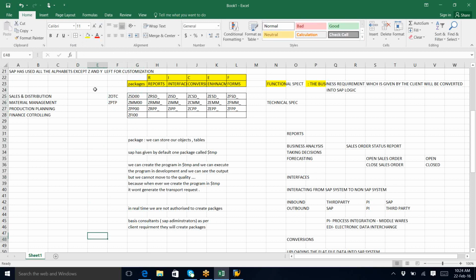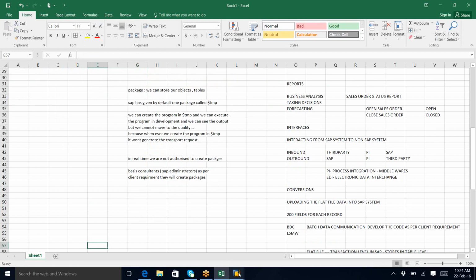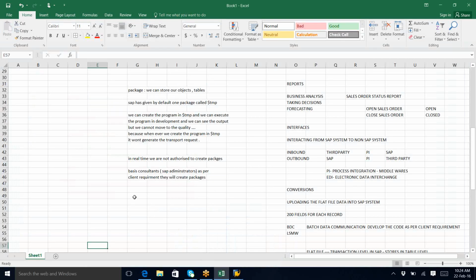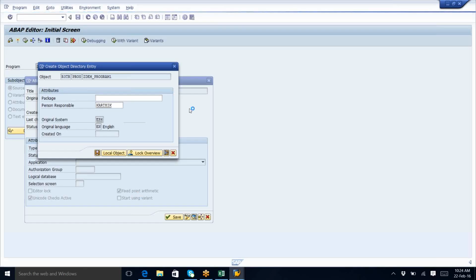So now coming to here, we don't have any restriction on creating a package, right? Because it's a demo client, we can create a package. The transaction code for creating the package is SE80. In SE80, we can create a package. So let us see.